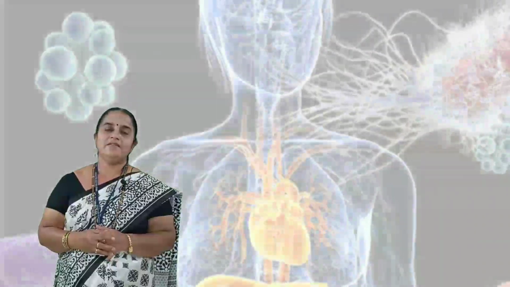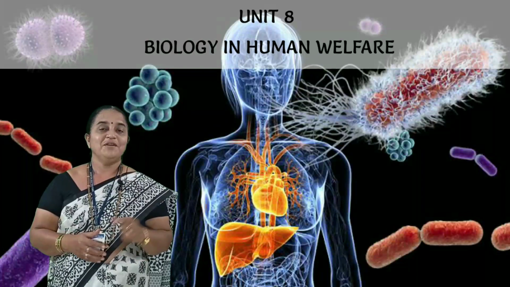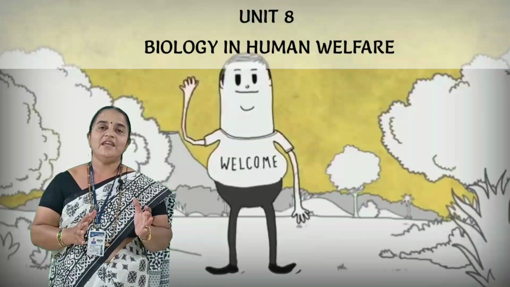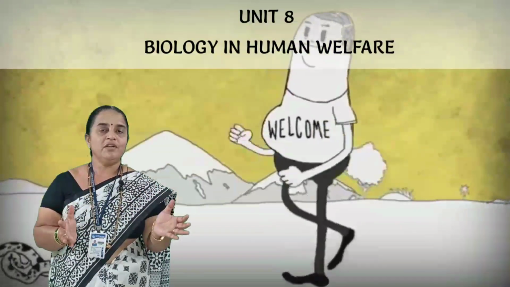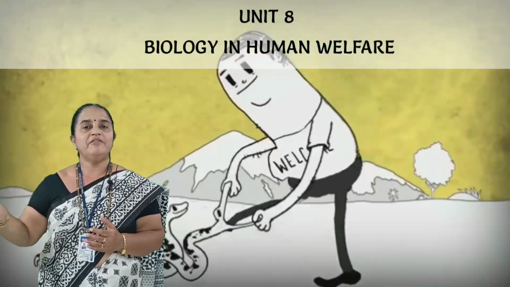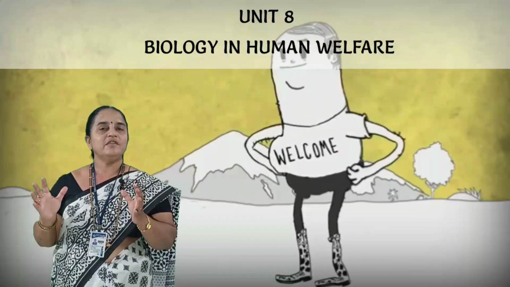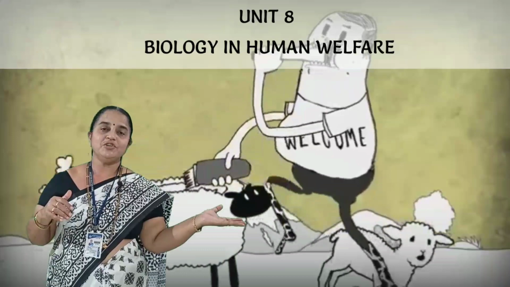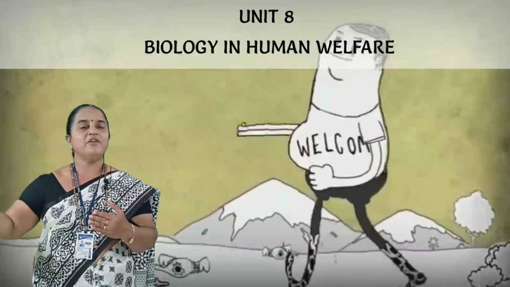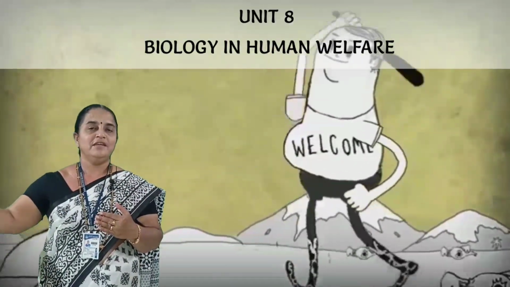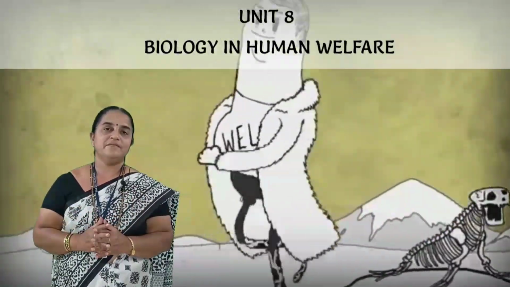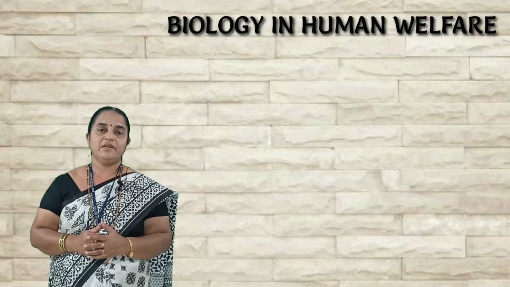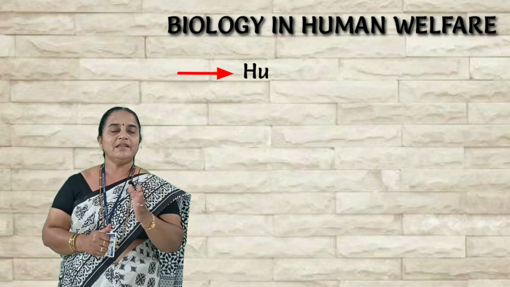It is Unit 8. Name of the unit is Biology in Human Welfare. Means we are taking help of the entire living world for human welfare. It is exclusively human based, and the application of organisms towards the welfare of all the human society we are dealing with. This unit comprises 3 topics: human health and disease,